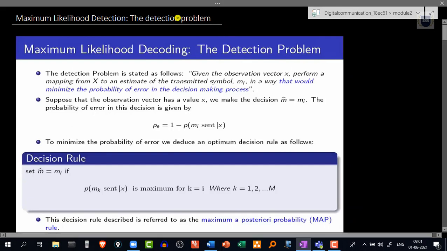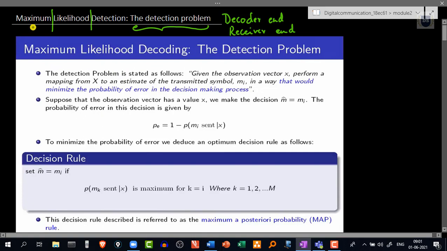In this session we'll go through the detection problem that happens at the decoder end, or at the receiver end. The solution for this problem is maximum likelihood detection, and we'll try to know about all of these, maximum as well as likelihood as well as detection, when we go through this topic in detail.